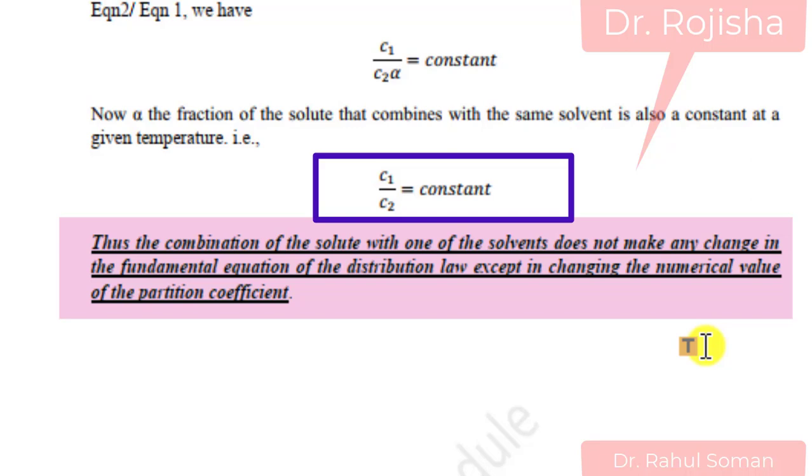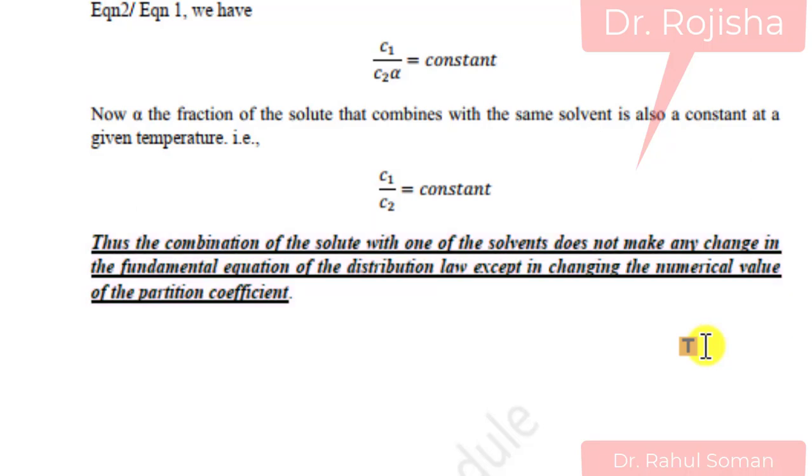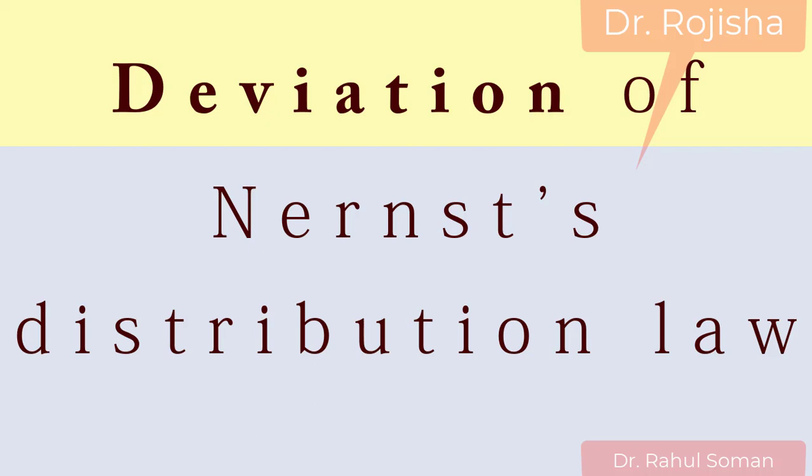For example, if the solute is not undergoing any reaction, suppose the value of C1 by C2 is 4, and if that solute undergoes a reaction, then the value might not be 4. It will be a constant under different conditions, and that value can be 6 or 7, different from 4.